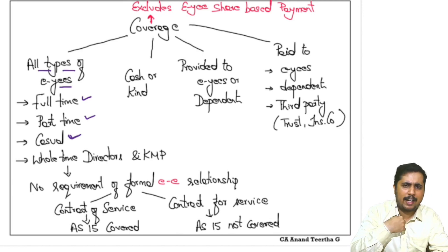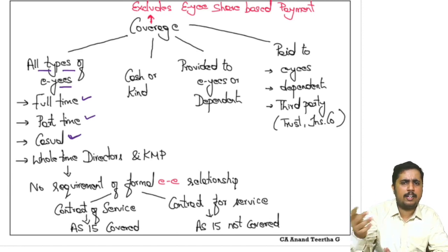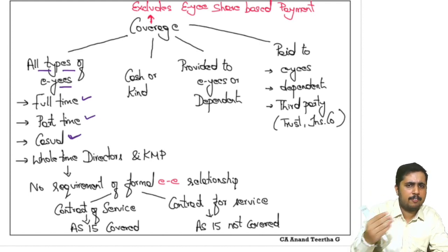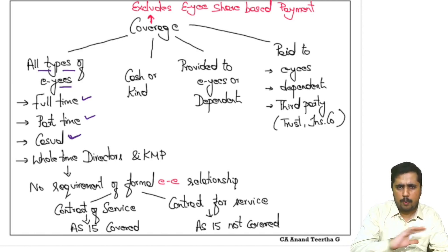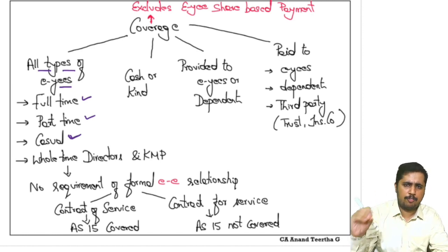Let's say that I have a factory and suddenly on one day around 30 laborers wanted leave and went. If 30 laborers have gone, it is difficult for me to continue the production. So only for that day I hired certain people and worked with them. Those people will be called casual employees. No agreement as such, directly hiring, work for the day. Maybe I will hire them later if needed, or otherwise I will not. Even that is also covered over here.